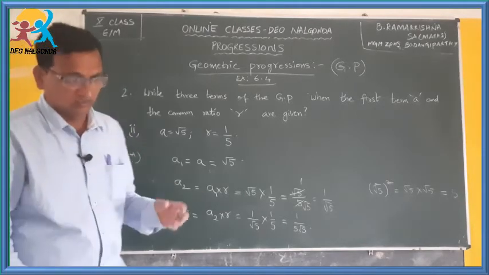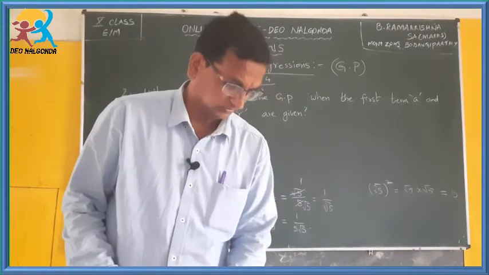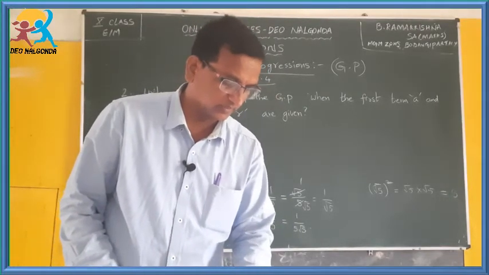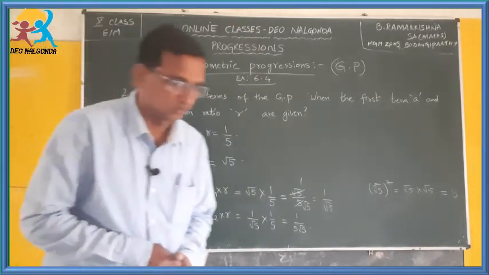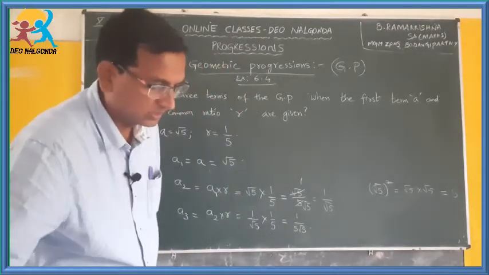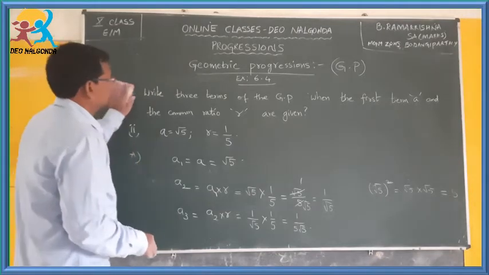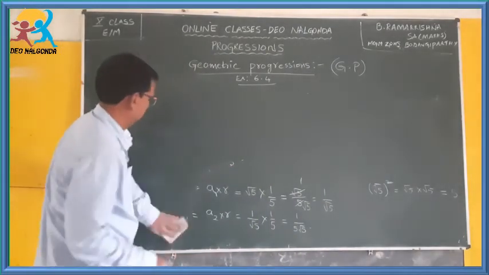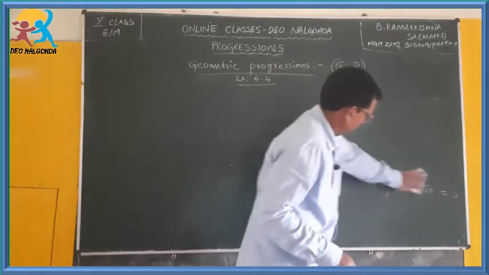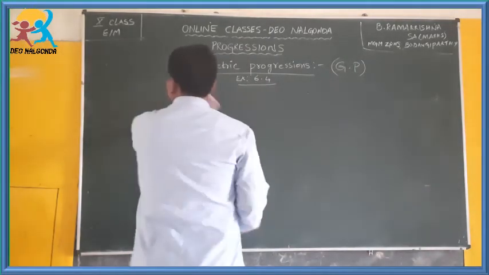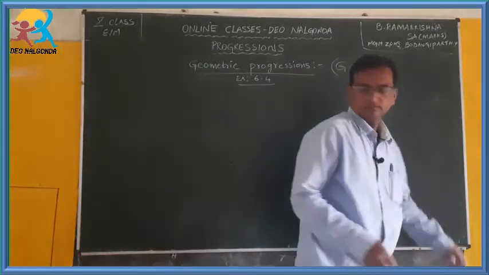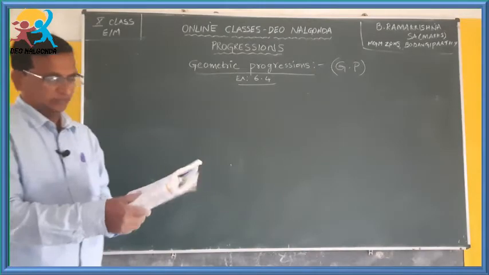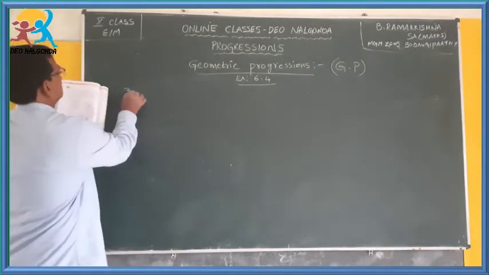Likewise, you can complete the other bits given in the second question. Okay, and we will move on to the third question now. Let me read this third question for you and write this.